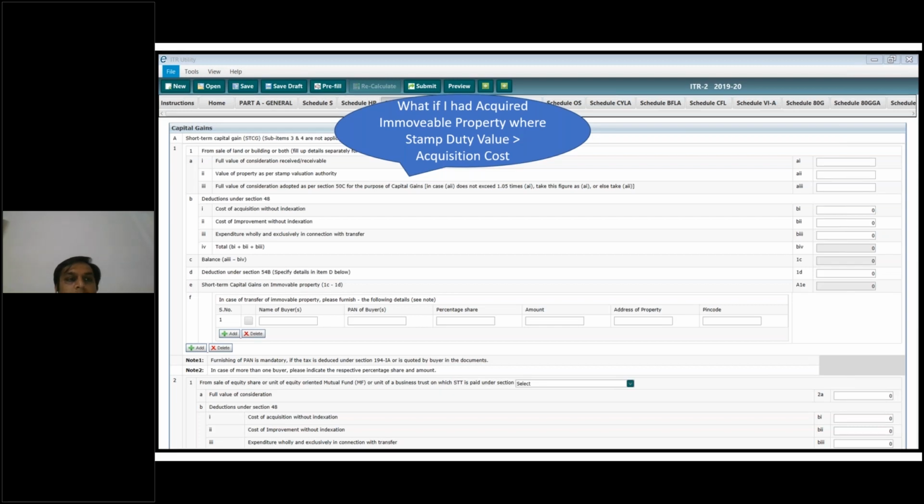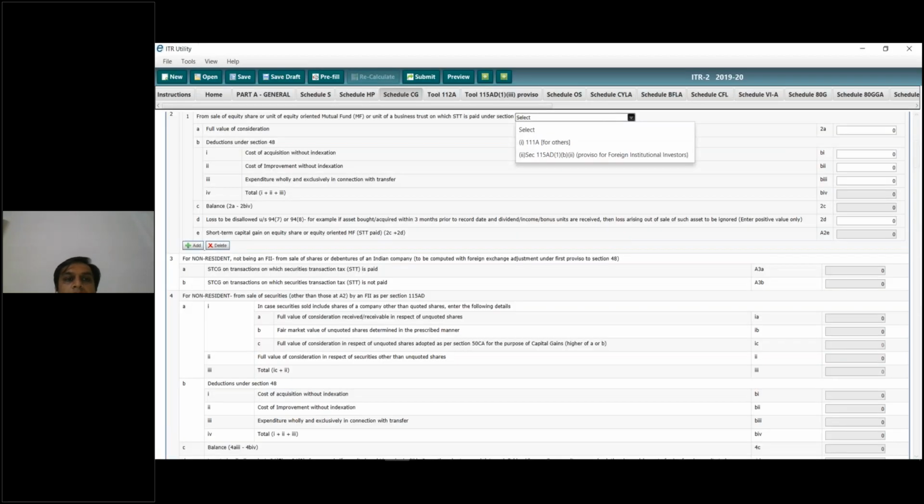And the second option is for sale of equity shares. If you had done short term capital gain trading, you will have to put the full value of consideration. The deduction is the cost of acquisition, and the balance. Loss to be disallowed under section 94(7) or 94(8). This is for bonus stripping.